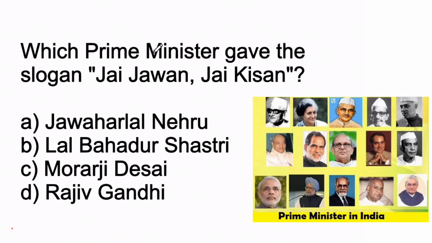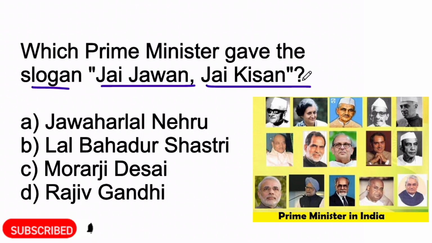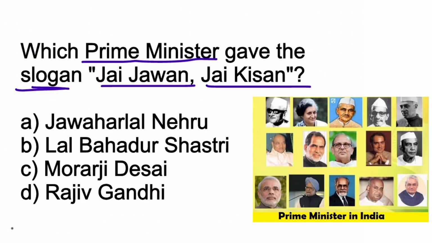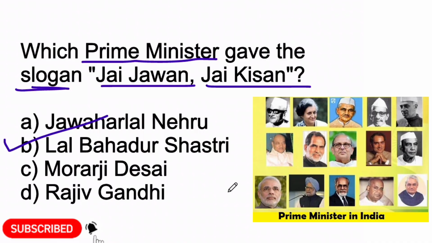Next question, which Prime Minister gave the slogan Jai Jawan, Jai Kisan? Option A, Jawaharlal Nehru. Option B, Lal Bahadur Shastri. Option C, Morarji Desai. Or option D, Rajiv Gandhi. So here option B, Lal Bahadur Shastri is the correct answer, because Lal Bahadur Shastri, the Prime Minister of India, gave the slogan Jai Jawan, Jai Kisan.